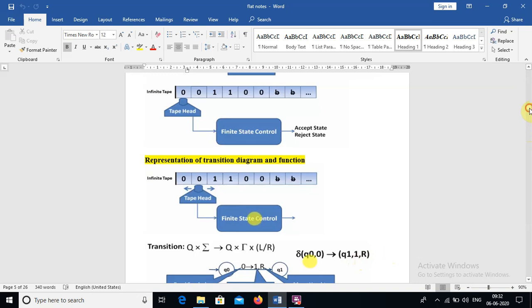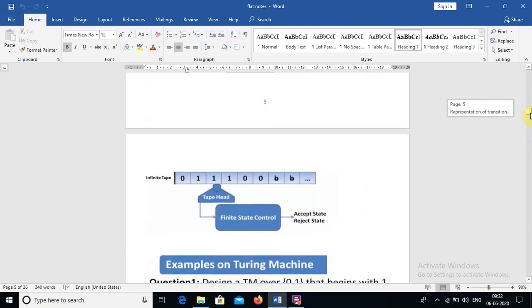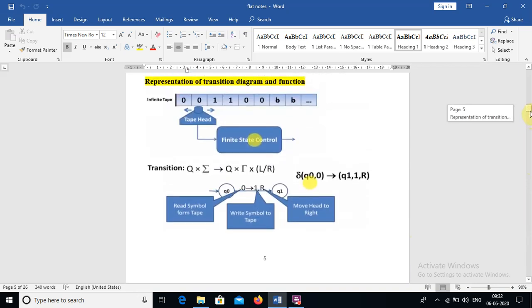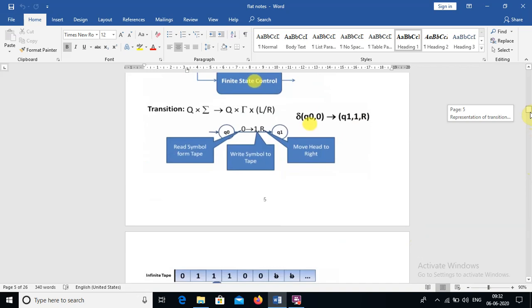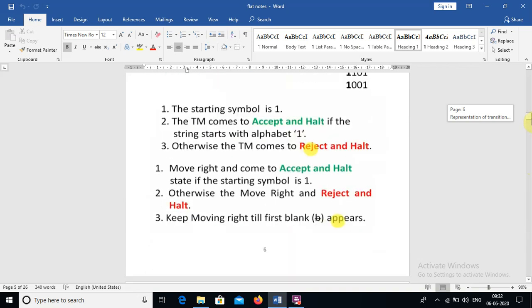Okay, if you see the next representation, actually we have 0 here. Previously we replaced it with a 1, and what we did is move right one step. So that is about the Turing machine transition diagram as well as the transition functions.